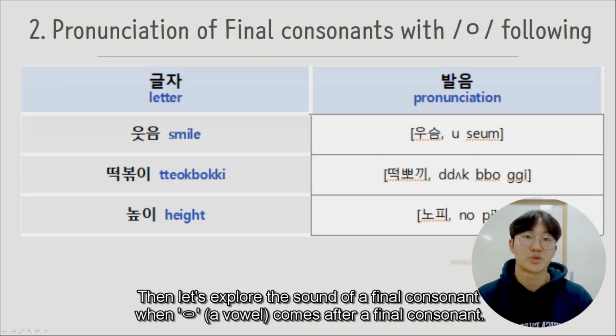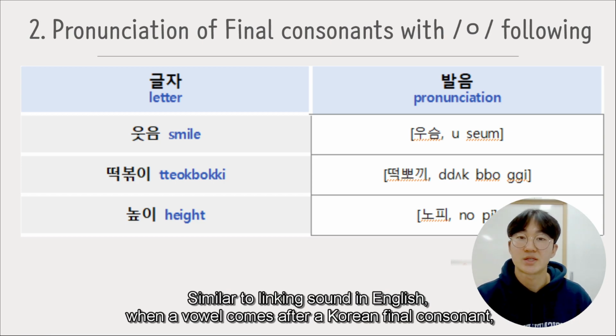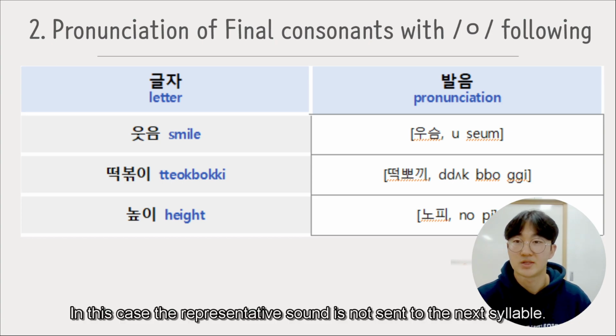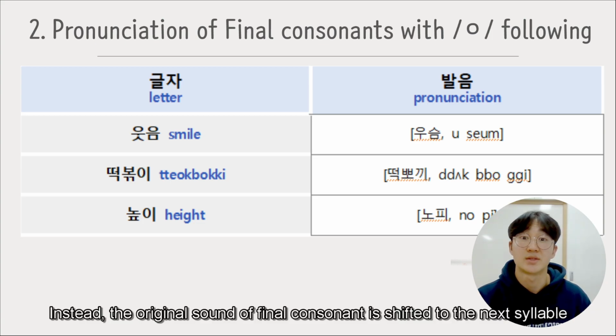Then let's explore the sound of a final consonant when 이응 comes after a final consonant. Similar to linking sound in English, when a vowel comes after a Korean final consonant, the final consonant is sent to the next syllable and pronounced with the vowel. In this case, the representative sound is not sent to the next syllable. Instead, the original sound of final consonant is shifted to the next syllable.